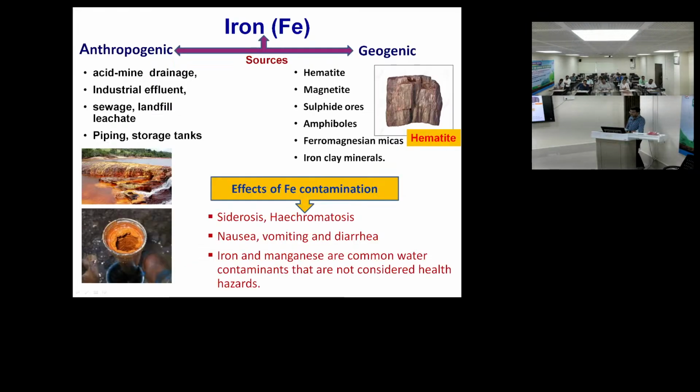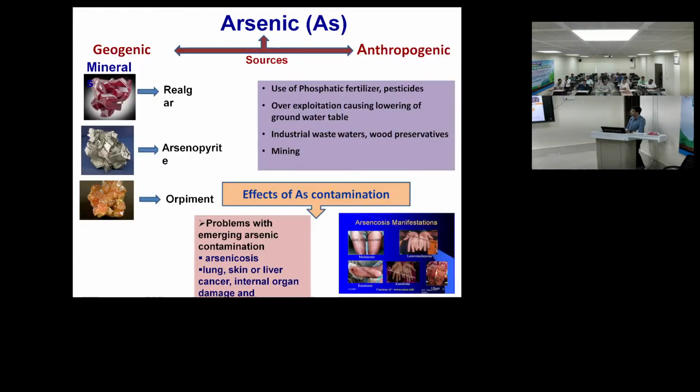So our major concern is, as I told, iron, arsenic and fluoride. Iron has both anthropogenic and geogenic sources. Anthropogenic sources are like acid mine drainage and industrial effluent, and geogenic sources are generally rocks. If water with excess iron is taken for a long time, then diseases may occur, like nausea, vomiting, diarrhea. Iron and manganese both coexist, and these are common contaminants in the water of the northeast.